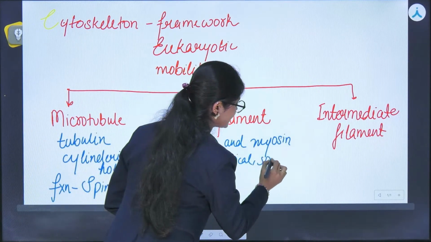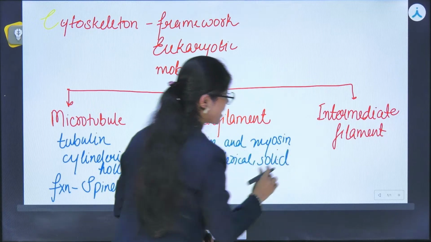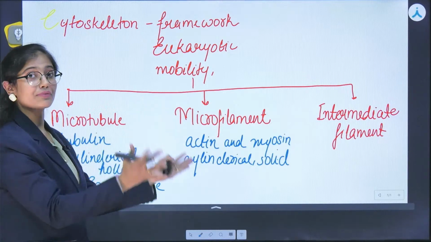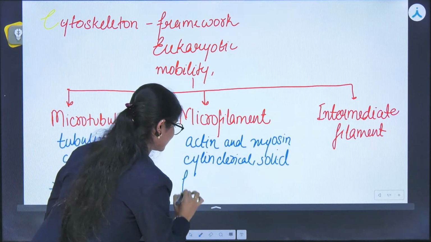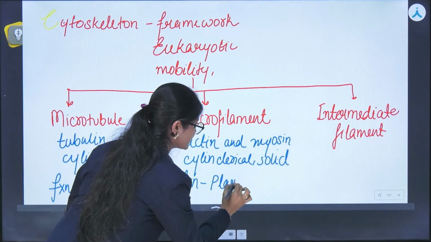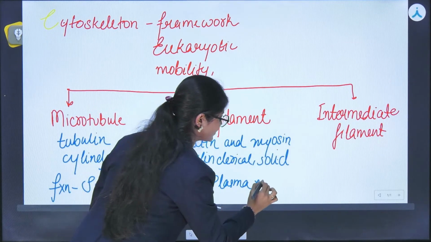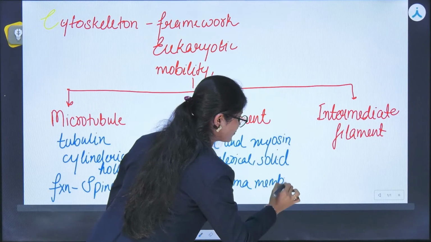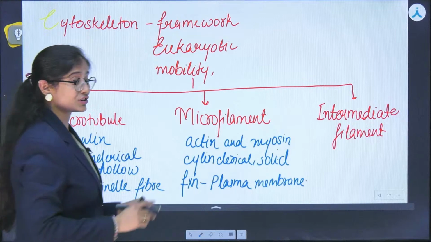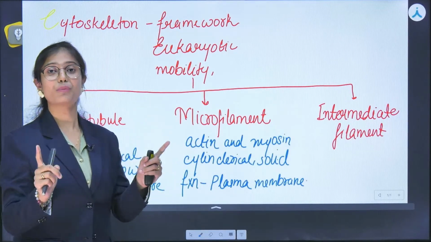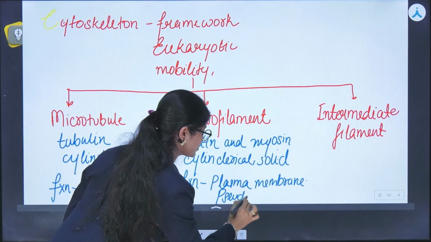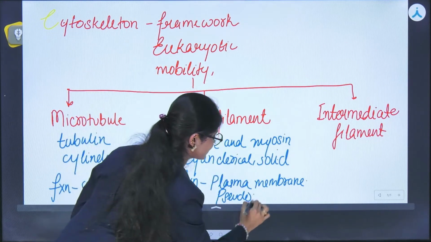If we see the functions, it provides the structure or helps in the structural framework of the plasma membrane. It supports the plasma membrane. And one more function, it helps in pseudopodia formation. Pseudopodia is the structure formed in the amoeba. Right? So the filament there is the microfilament.